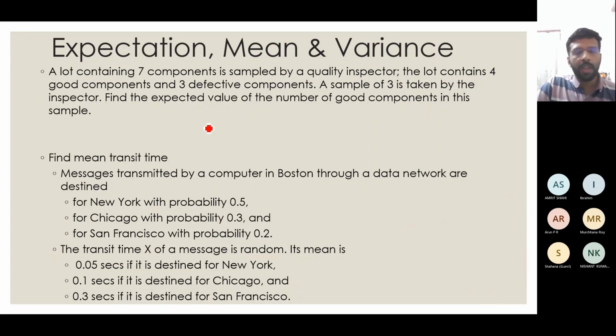If you see this, you will have to split it up using combinations. You are taking 3 samples from out of 7, and you have been told here that 4 are good, 3 are bad. Now let's first try to find out the probabilities. Here I have different cases: 0 good, 1 good, 2 good and 3 good numbers. And 7 is my total.